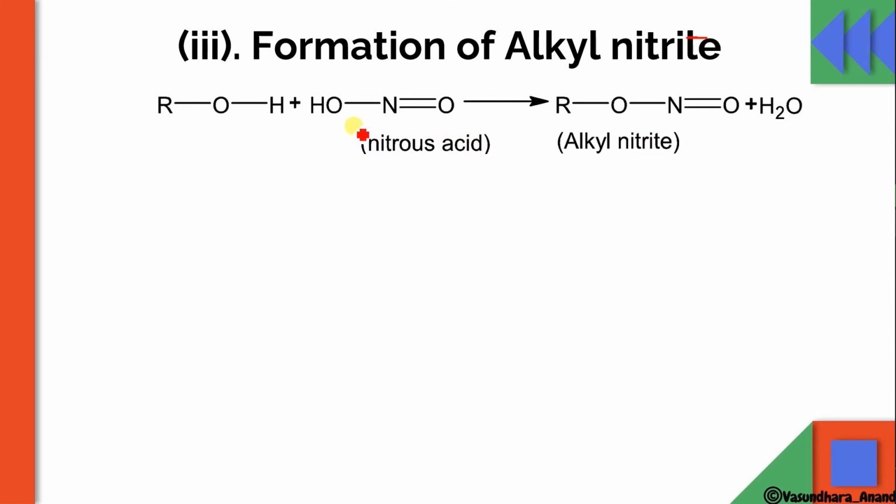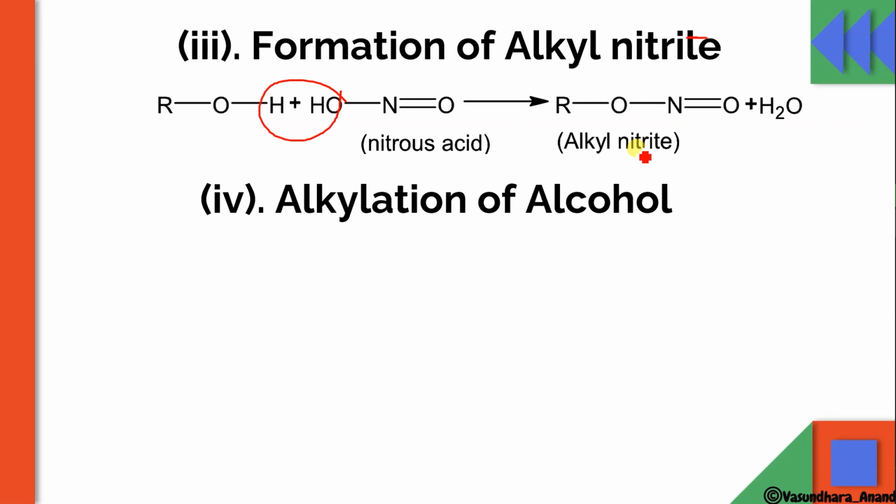This will come out as water, and the NO group will attach over there. This O and the double bond oxygen will be there, and this is alkyl nitrite. It cannot be nitroalkane because the carbon is going to attach with the oxygen, so that's why it will be alkyl nitrite, not nitro.